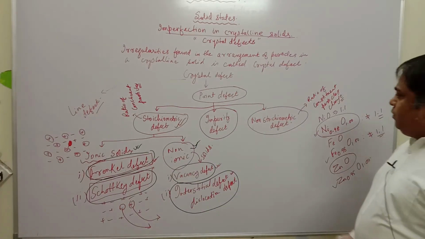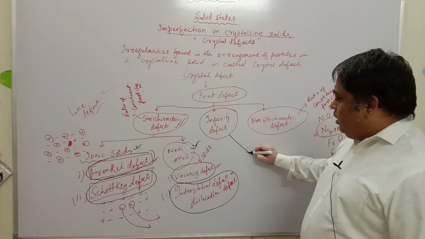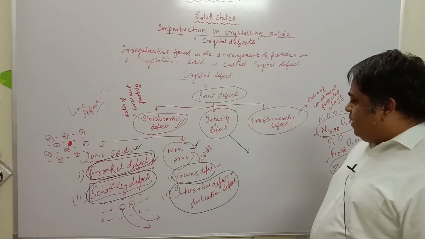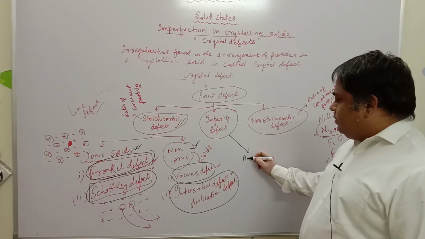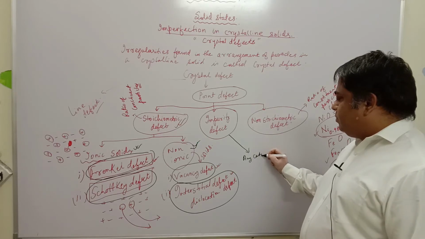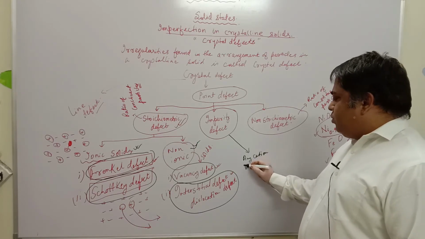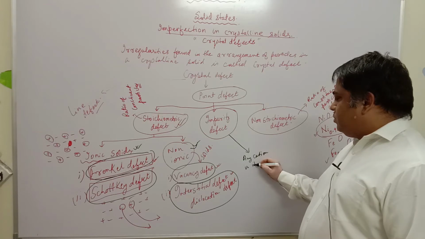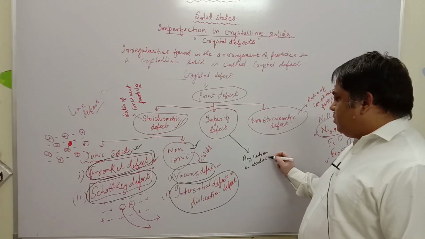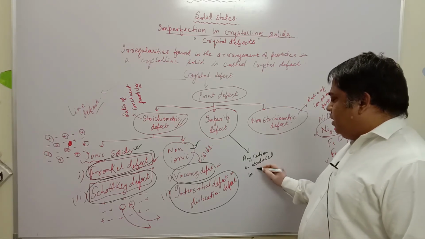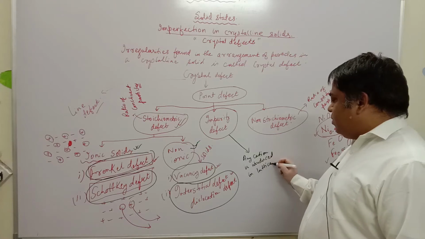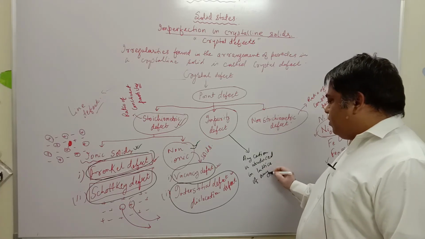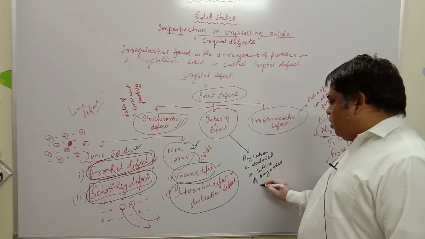Now impurity defect is caused when any cation is introduced in the lattice of any other salt.